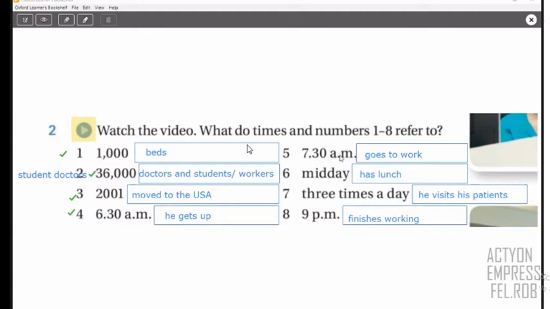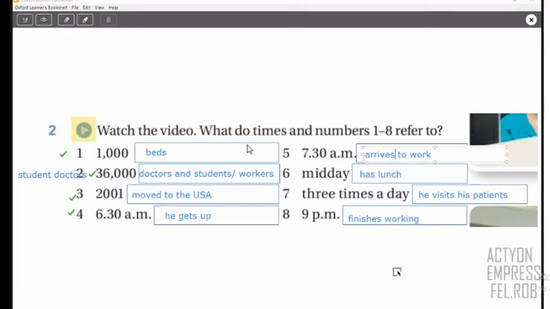7:30, and this time I go. And maybe I arrive at 8, 8:30. But in this case, at this time he is in the hospital. So actually, it's not goes, it's arrives. So let me change this one here. So let's put he arrives, right? Arrives.